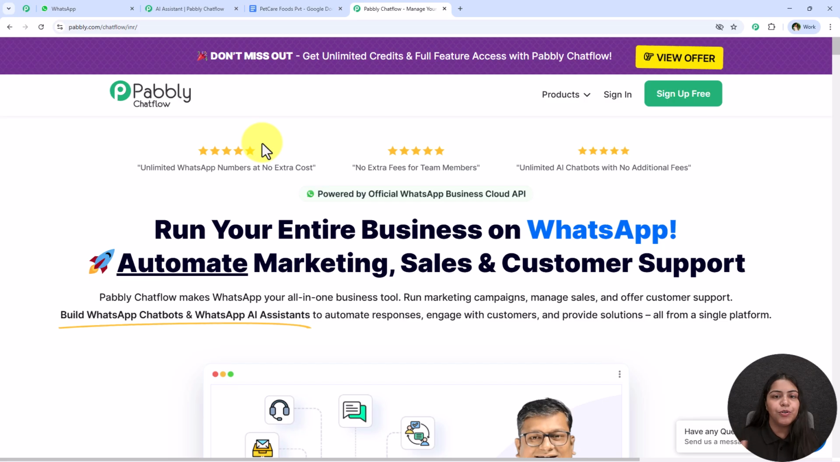Alright, let's go back towards the landing page of Pabbly Chatflow and create this automation. For that, we have two options on the landing page. One is sign in and the other one is sign up for free. So if you are a new user, you can click on this sign up for free and you're going to get 100 free credits to explore Pabbly Chatflow. But over here, I am an existing user, so I'm going to click on this button which says sign in.